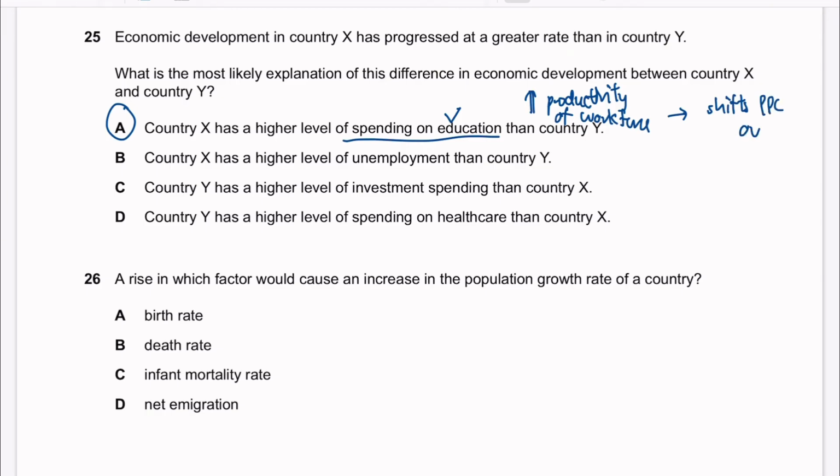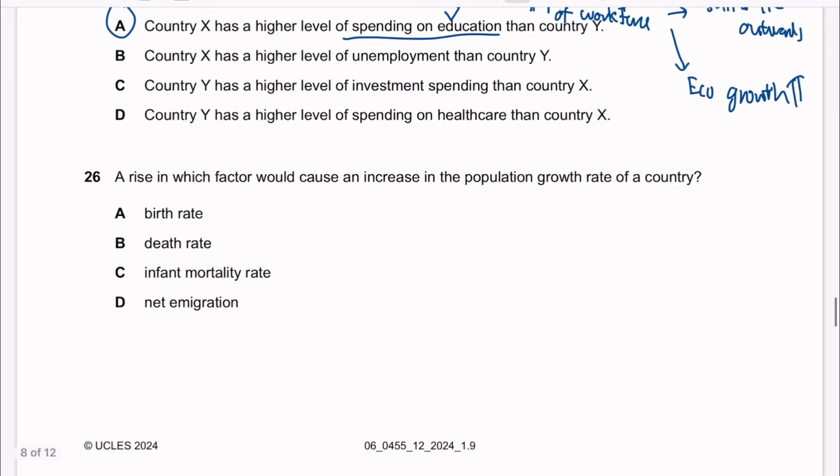This means that there's an economic growth. Okay, moving on. 26. A rise in which factor would cause an increase in population growth rate of a country? A. Birth rate. Yeah, it is. Okay. A is the answer.